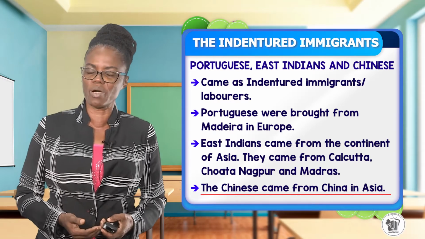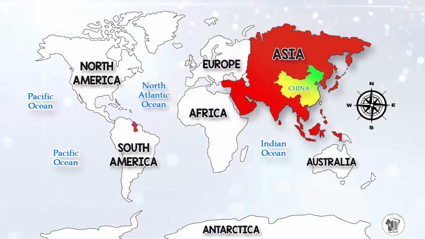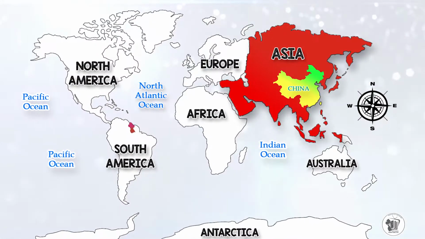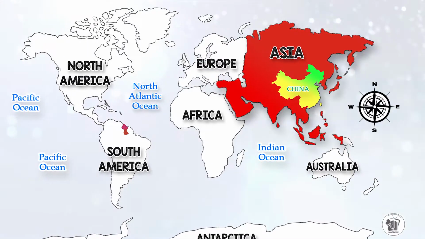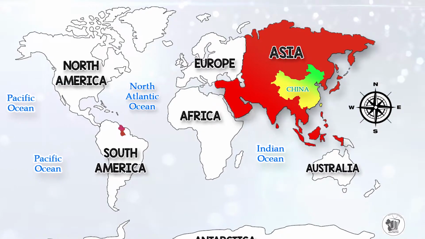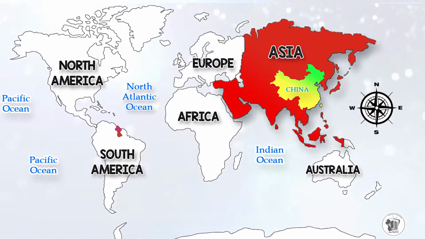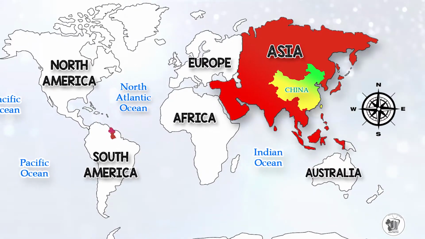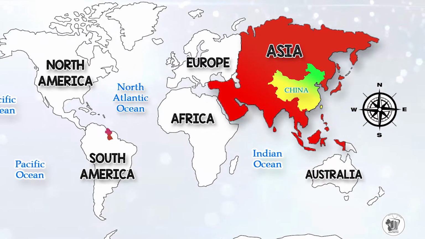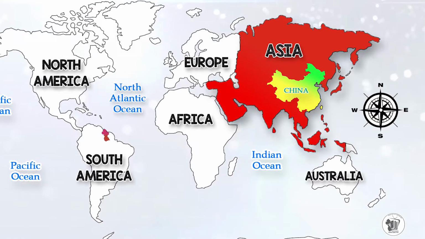So let's look at the map of the world. This time, we will identify the continent, yes, boys and girls, where the Chinese and East Indians were brought from. So there on the map of the world, you notice there is Asia, one of the continents, and Asia is shaded in red.